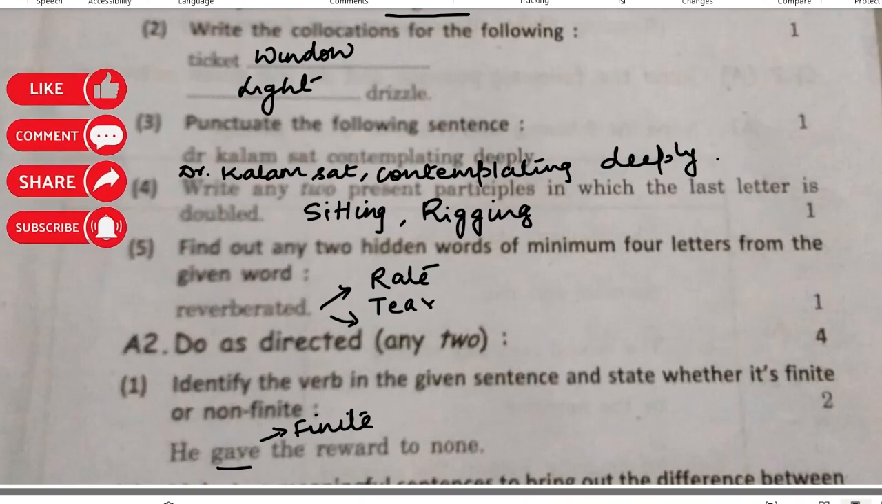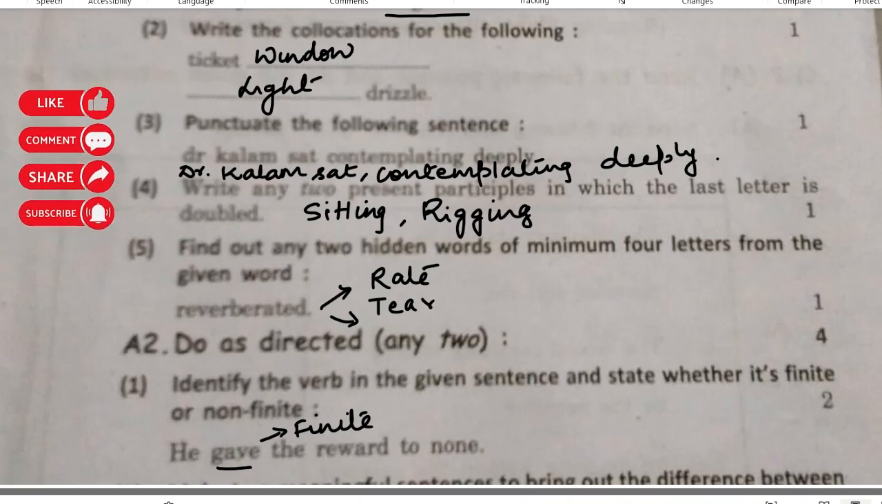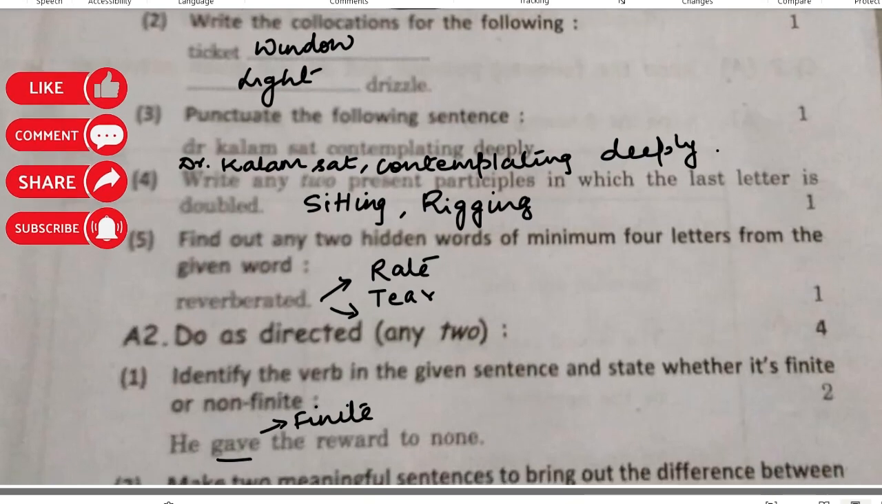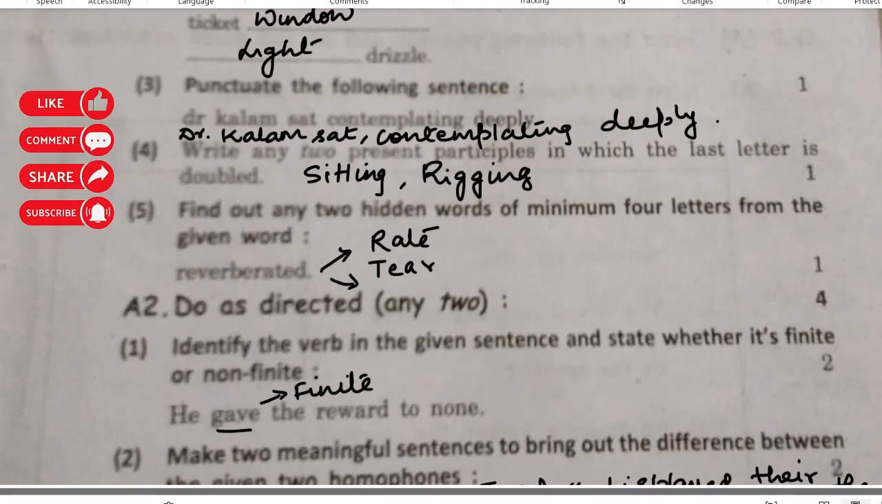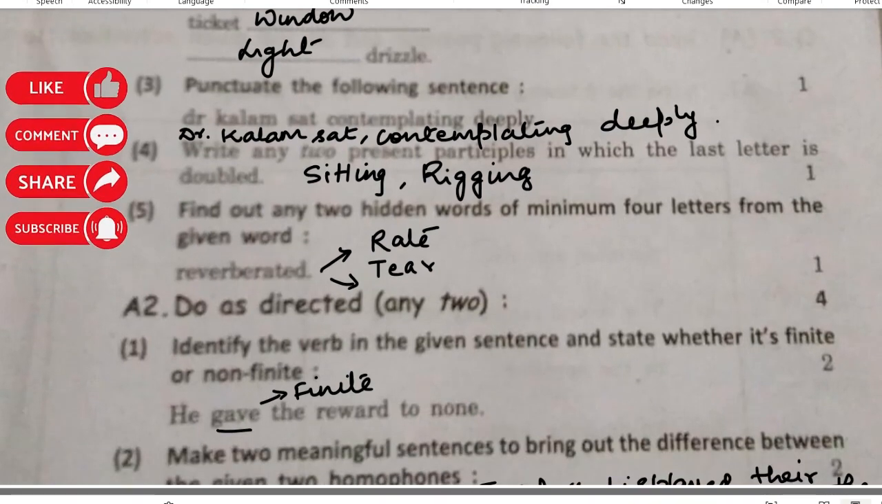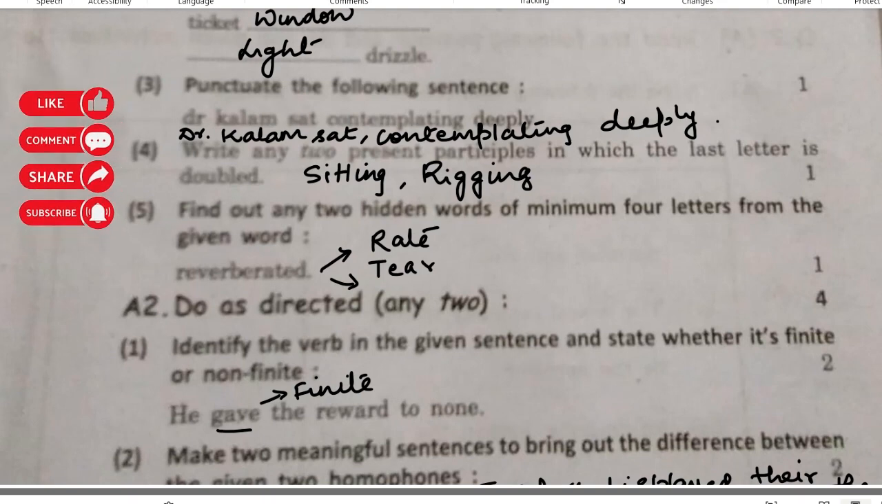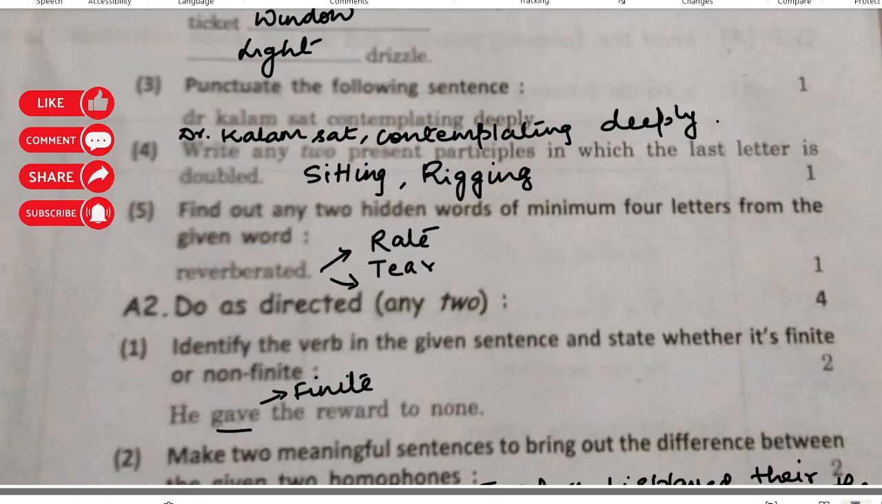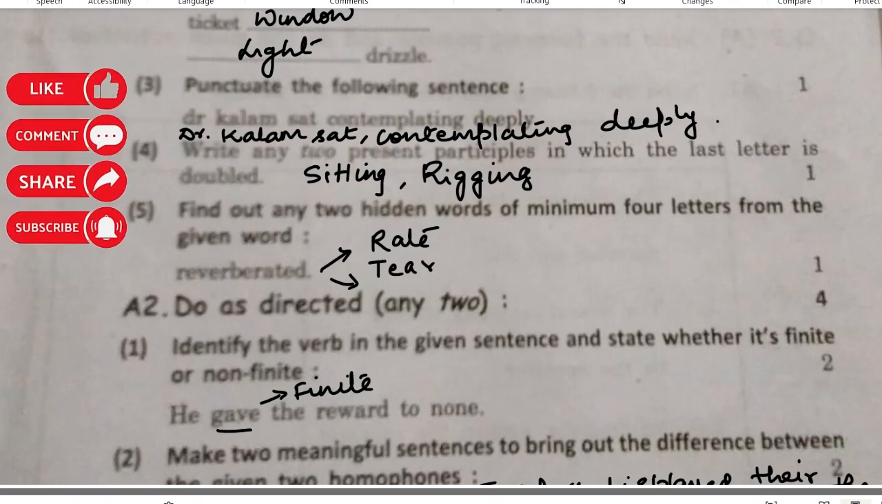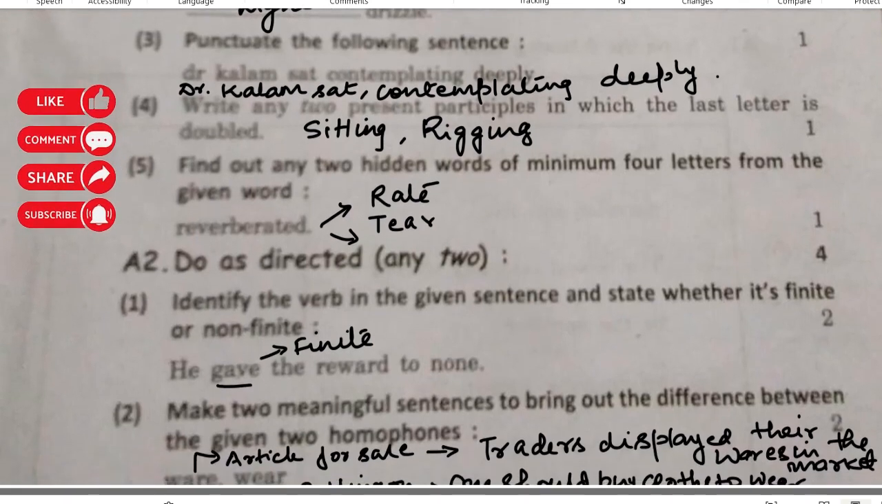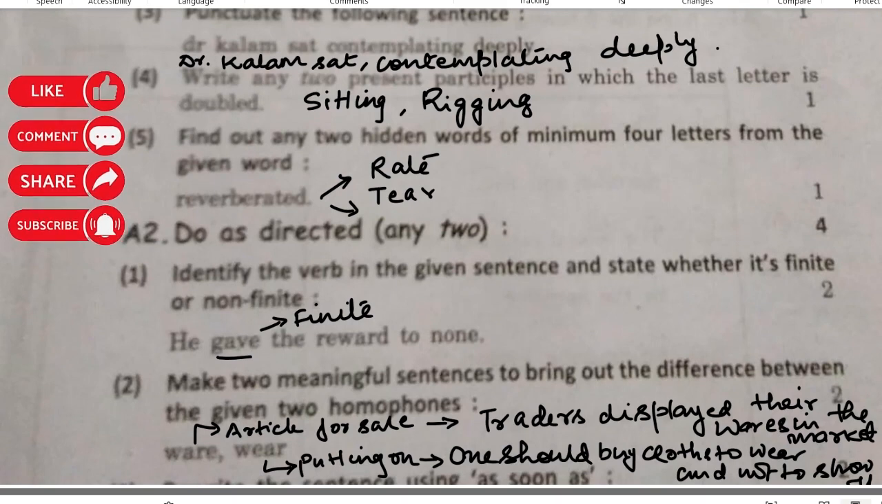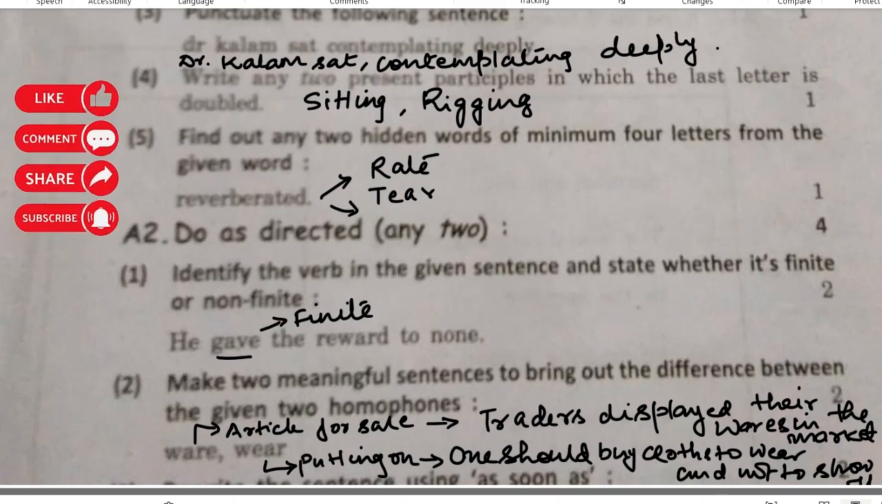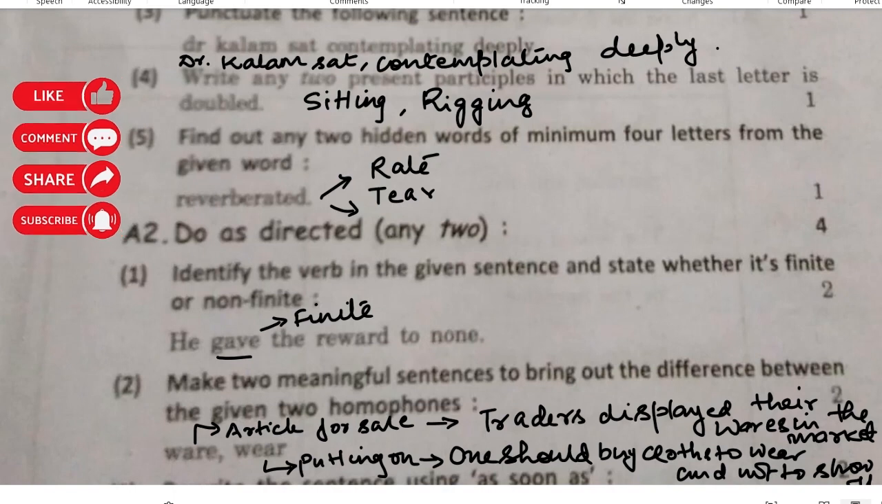Now the next one is asking the present participle in which the last letter is doubled. So you can write sitting or reading, and there are many other words that you can think of. The fifth question is reverberated. We have to find two words with minimum 4 letters. So it can be read, it can be tear. You can also spot other words. This is what I found at first sight.